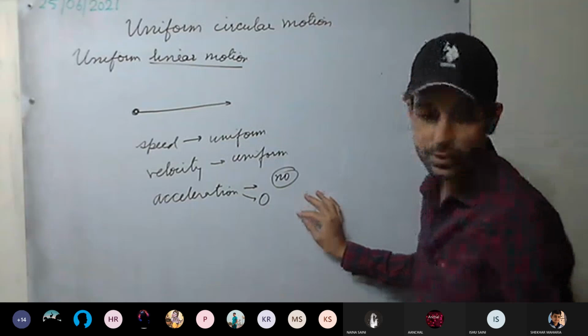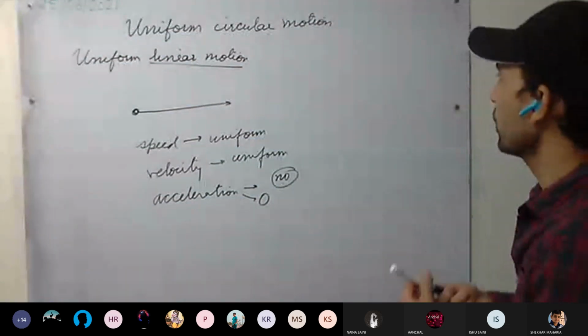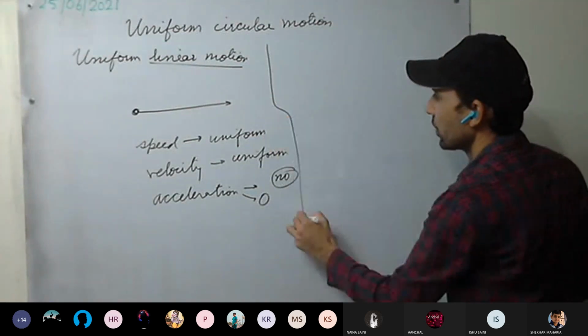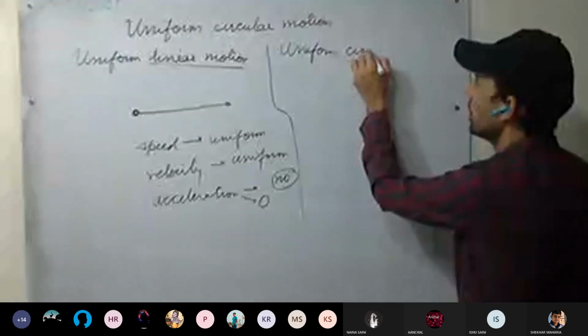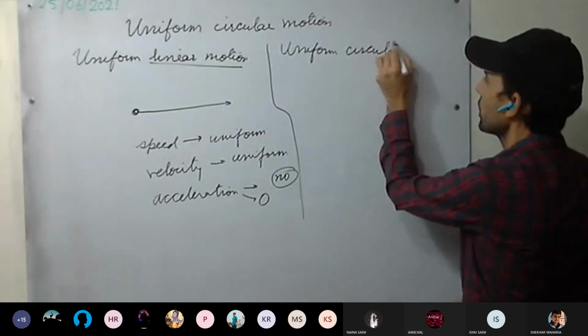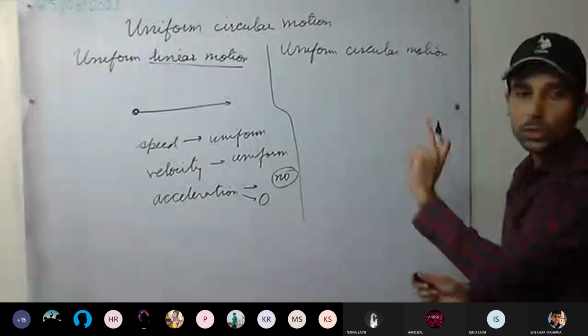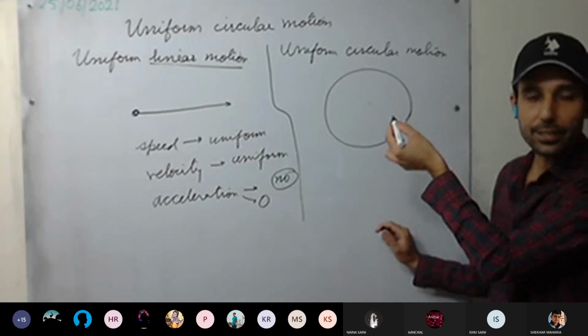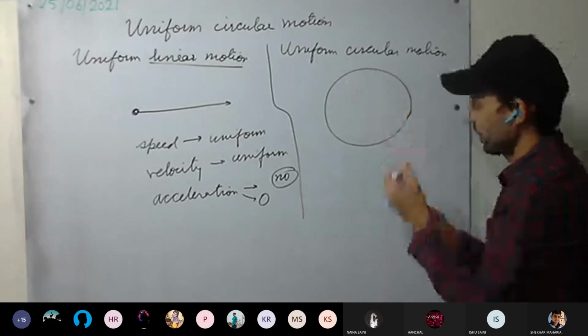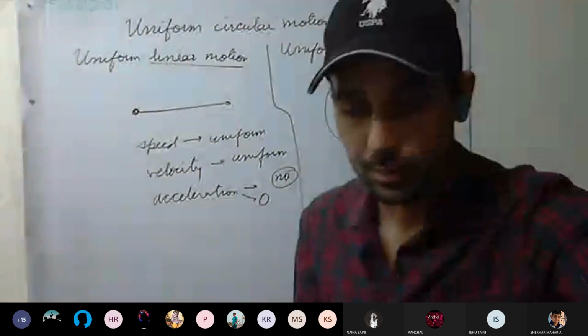Now we discuss uniform circular motion. Circular motion means the body is moving in a circle. The path is circular.